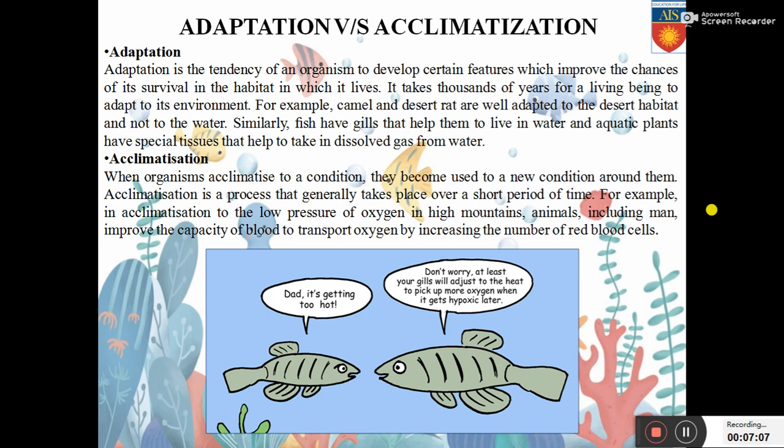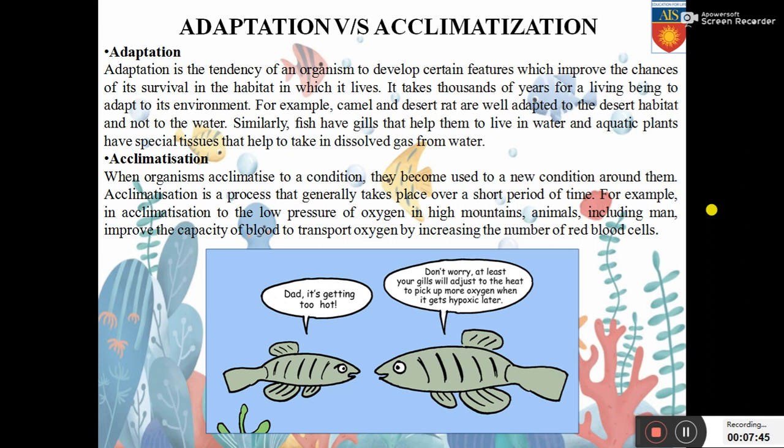Next, we will learn about adaptation versus acclimatization. What is the difference between these two terms? Well, adaptation is the tendency of an organism to develop certain features which improve the chances of its survival in the habitat in which it lives. It takes thousands of years for a living being to adapt to its environment. For example, camel and desert rat are well adapted to the desert habitat and not to the water.